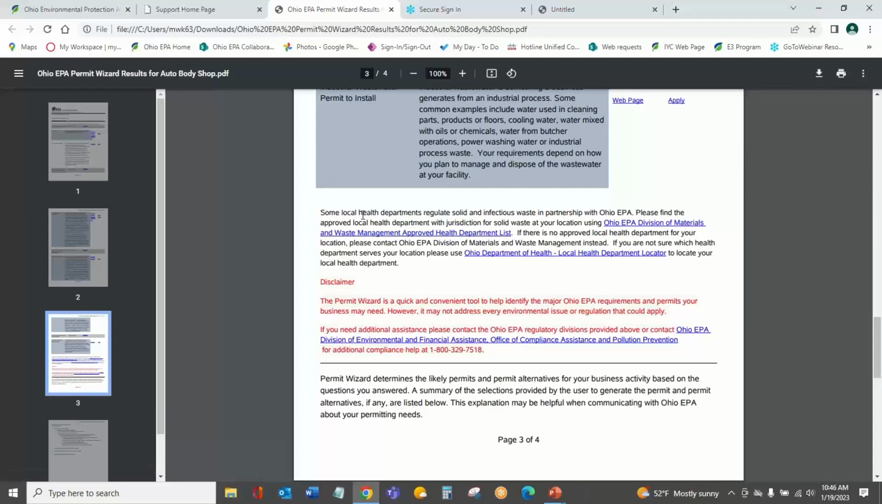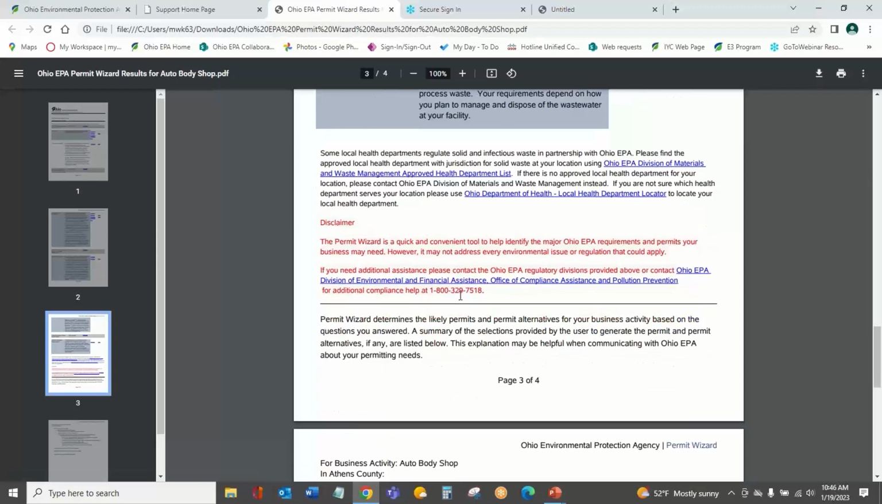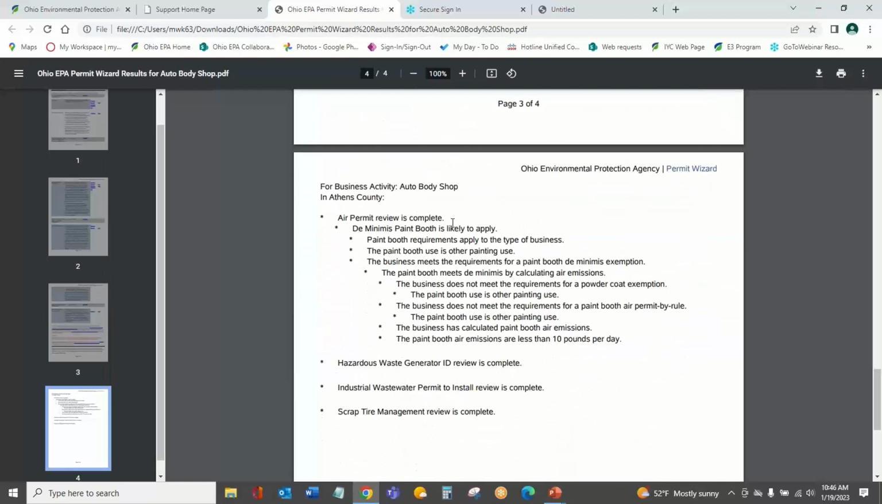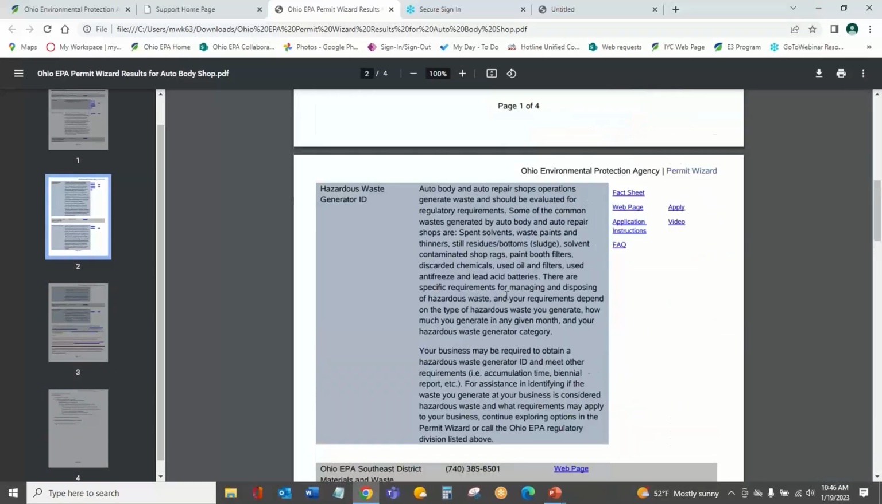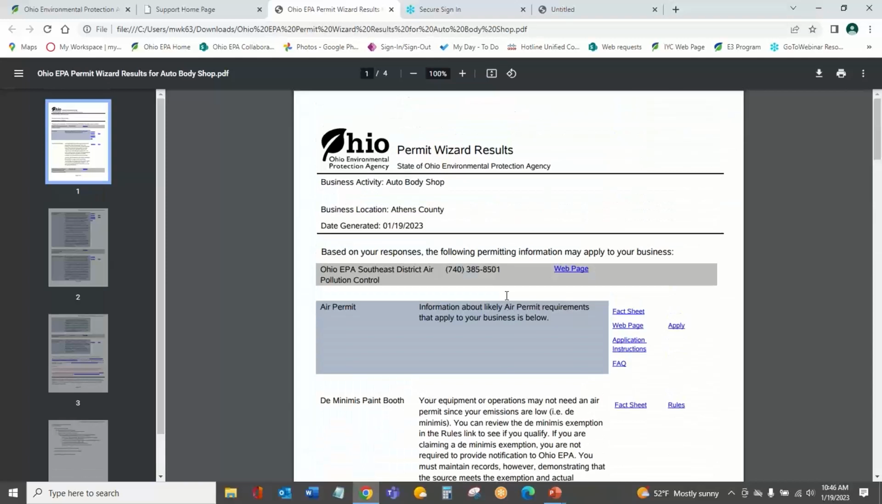It talks a little bit about health departments and solid infectious waste partnerships with Ohio EPA, and those requirements for you depending on your location. And at the end, it does provide a summary of the questions you've answered. This is really helpful more if you're working with Ohio EPA and you're like, hey, I think I qualify for a de minimis. And someone says, well, why do you think that? You can say, well, I answered these questions. Here they are. This is the answer I provided. That helps us help you in the long run if you need that summary in the future. So really important at the end, if you're going to move forward with the information that's provided, you want to save a copy of it, download that PDF, save it to your computer.